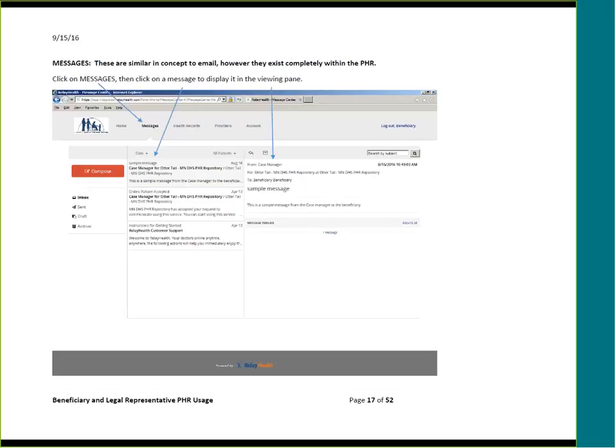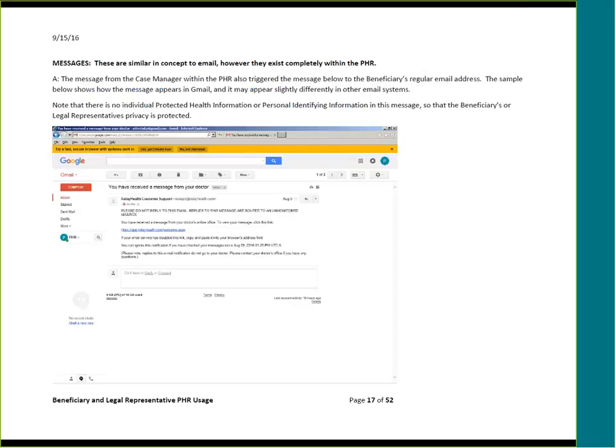Click on Messages. These are similar in concept to email. However, they exist completely within the personal health record. Click on a message to display it in the viewing pane as shown below. Which brings up a question. How do you know if there is a message from the case manager or from anyone else if you're not logged into the personal health record, since these messages are totally within the personal health record?